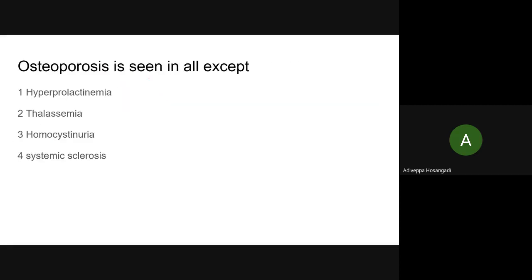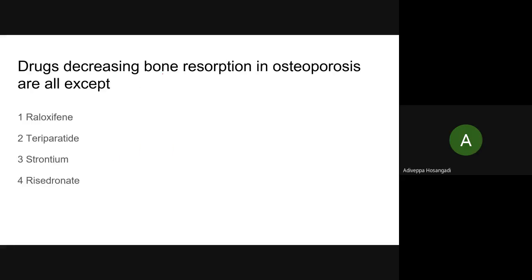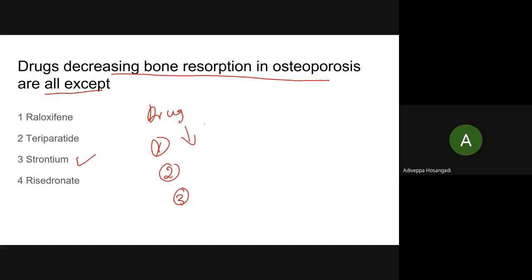Osteoporosis is seen in all except, sclerosis. Yeah, sclerosis. Drugs decreasing bone resorption in osteoporosis are all except, strontium. Yeah. I will explain about the drugs of osteoporosis in a minute. See, anti-osteoporotic drugs are basically two or three types. One which inhibits resorption.